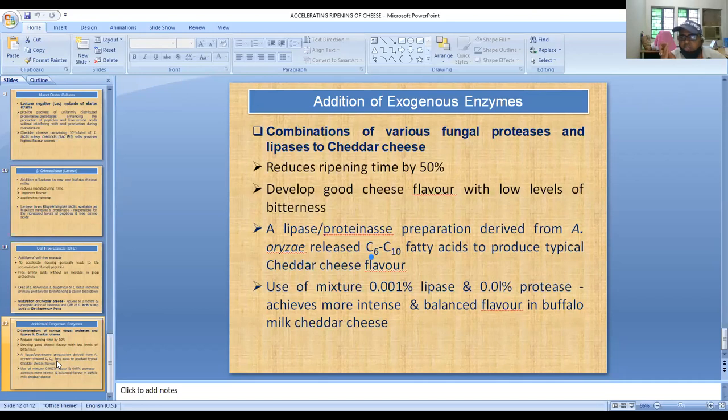Naturase क्या है? They are actually containing protease and lipase enzymes. So protease acts on protein for breakdown of polypeptide, peptide, फिर amino acids. So protease acts on protein to get the free amino acid. Similarly, lipase acts on fat or lipids to get the free fatty acids, which contribute to the flavor of the cheese. So Naturase is the most popular enzyme which is commercially available and added with the cheese.